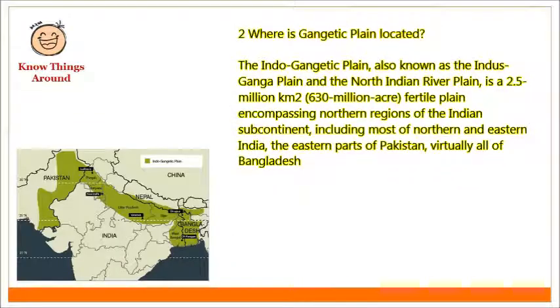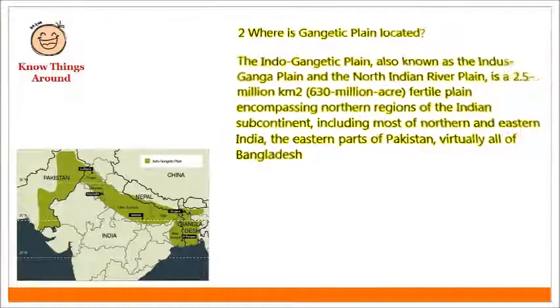Where is Gangetic Plain located? The Indo-Gangetic Plain, also known as the Indus-Ganga Plain and the North Indian River Plain, is a 2.5 million square kilometer fertile plain encompassing northern regions of the Indian subcontinent, including most of northern and eastern India, the eastern parts of Pakistan, and virtually all of Bangladesh.